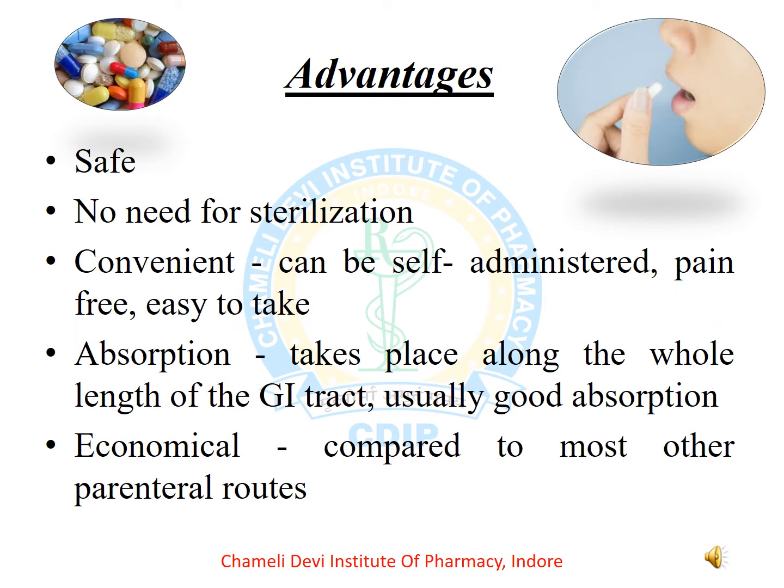So what are the advantages of the oral route of administration? It is safer than other routes. It requires no sterilization. It is more convenient and can be self-administered. It is pain-free and easy to take. Absorption mainly takes place from the whole length of the GI tract, which is usually good absorption. Economically, it is more valuable compared to most other parenteral routes. It is cheaper than other parenteral routes.